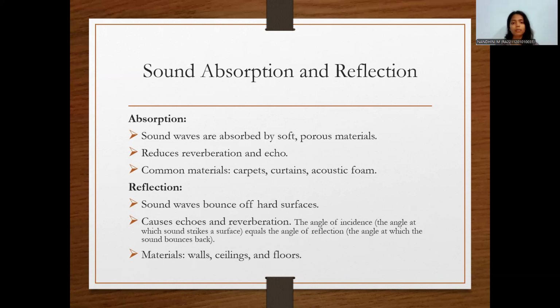Reflection. Sound waves bounce off when they hit a hard surface. This causes echo and reverberation. The angle of incidence equals the angle of reflection. That is, the angle at which the sound strikes a surface is equal to the angle at which the sound bounces back. Material. Walls, ceilings, and floors can be a medium to reflect sound waves.